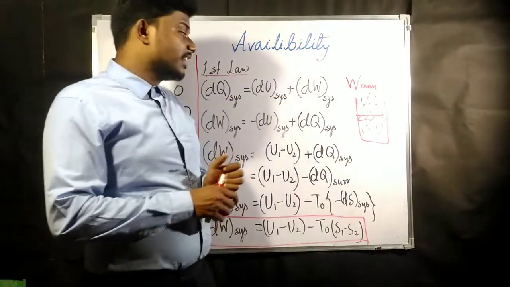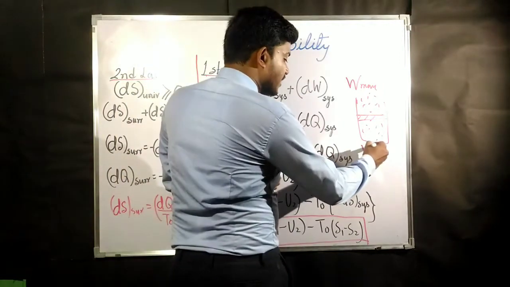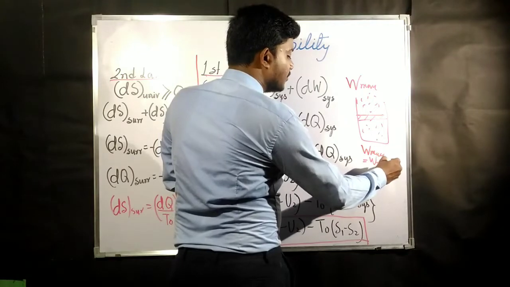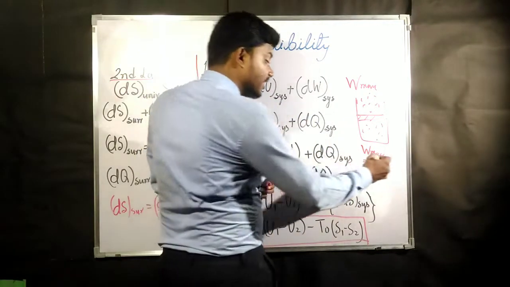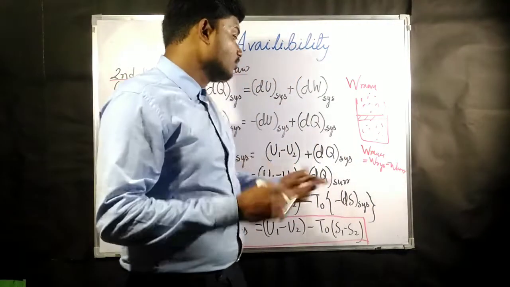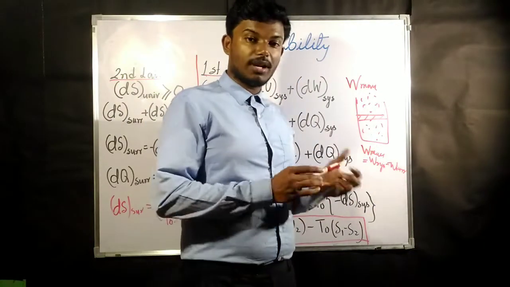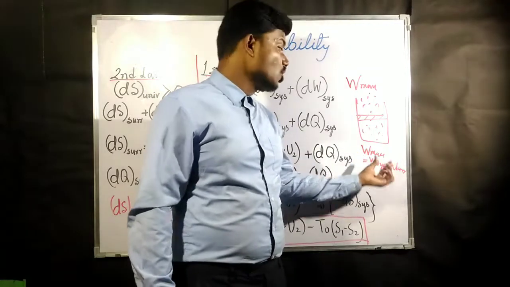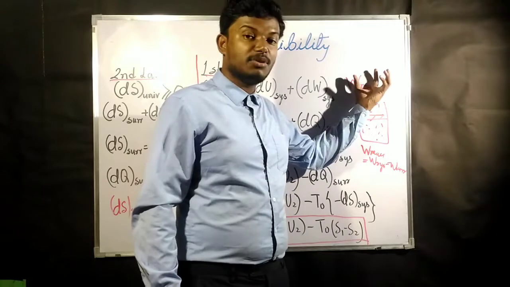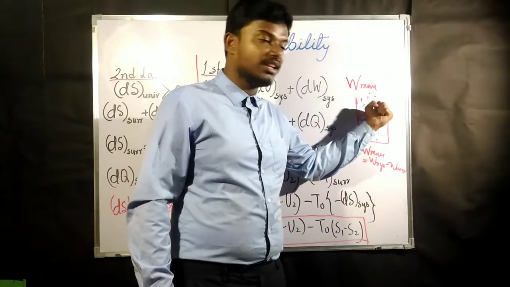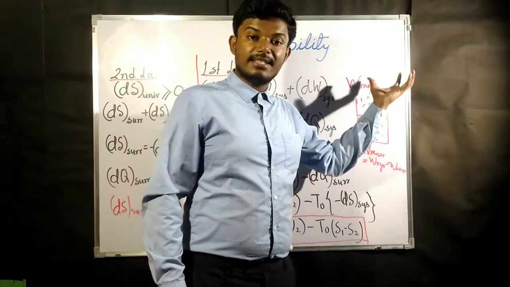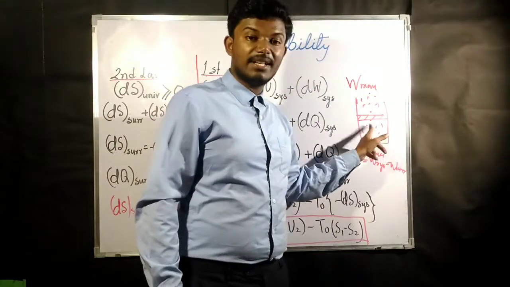Now for finding the maximum net work, we are going to subtract W surrounding, that is the work done by the surrounding, from the work done by the system. To get the maximum work, we subtract W surrounding, that means whatever work is done by the atmospheric pressure, from whatever work is done by the system, the gas.